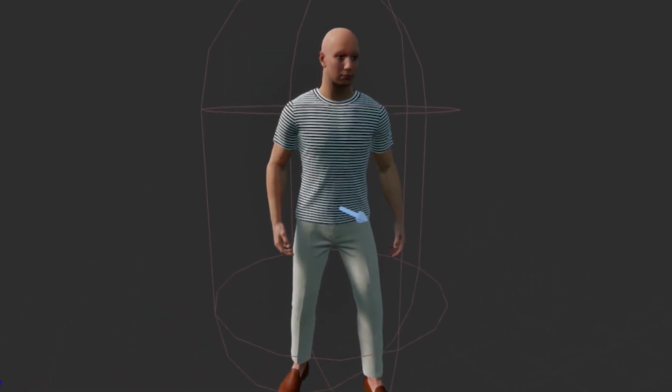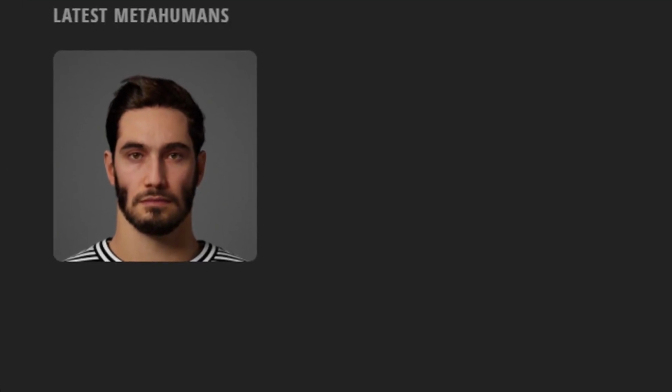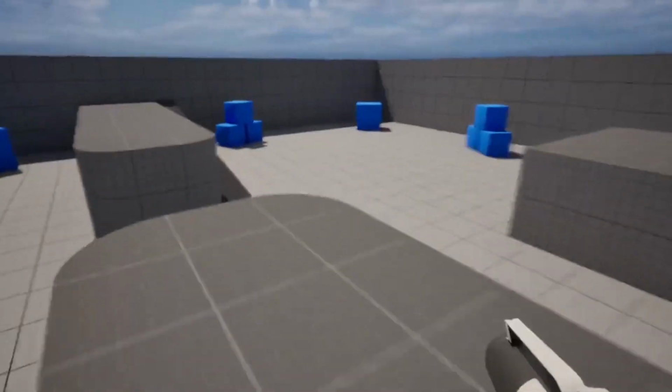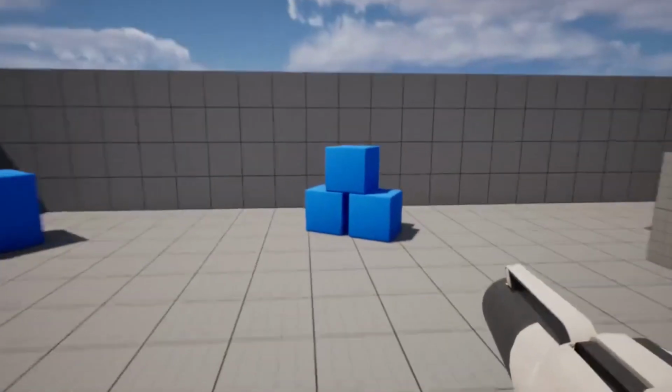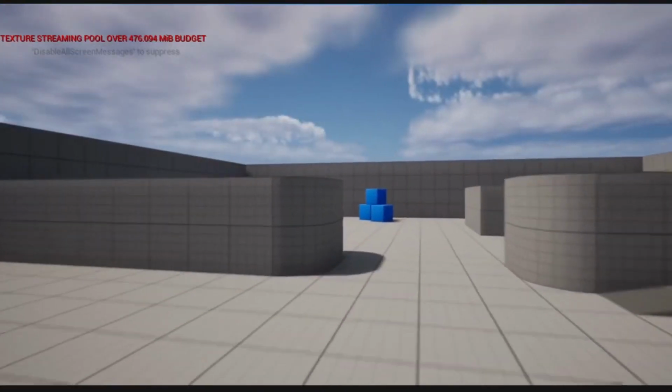Before I start adding logic to the game, I need the main character. The game will be first person, but since I want to add multiplayer later, I can't make just arms. I need a whole character, so I downloaded this metahuman called Ettore. He originally came with hair and beard, but since that might be too expensive for memory or whatever, he's bald now. I used Unreal Engine's first person template, which already comes with some kind of player controller. I just swapped the arms with my character and the movement is done.